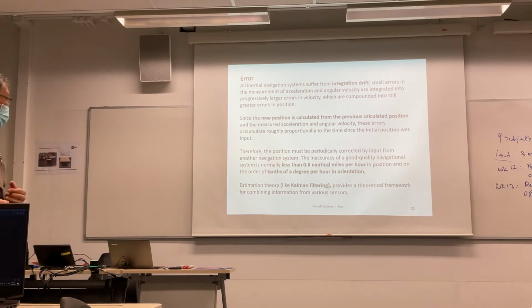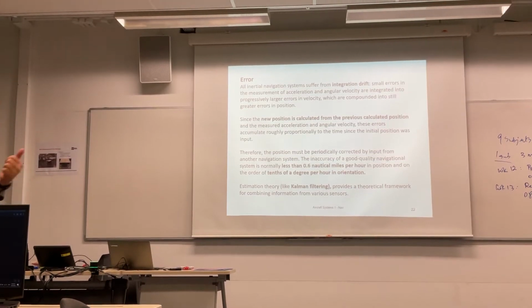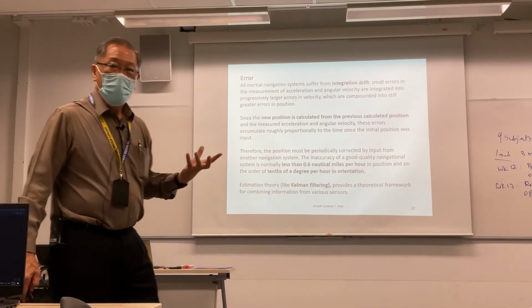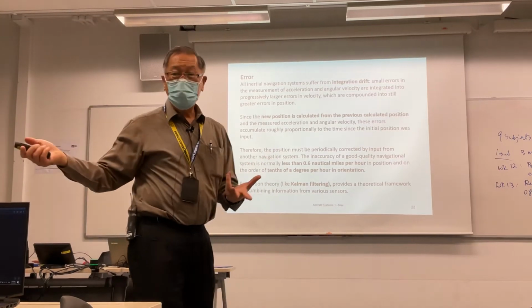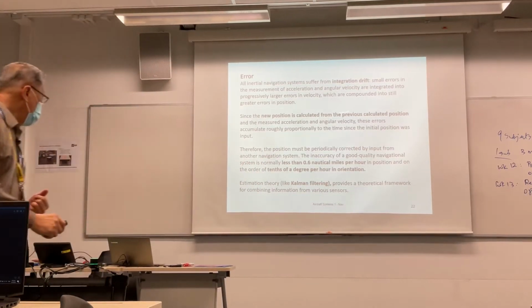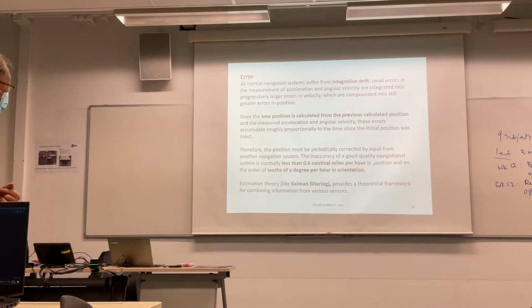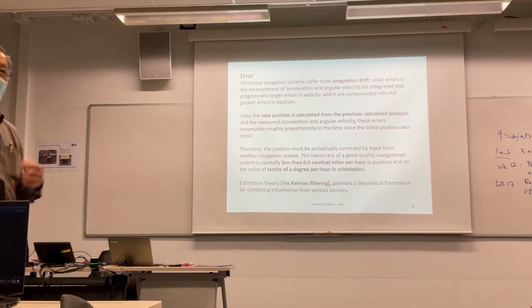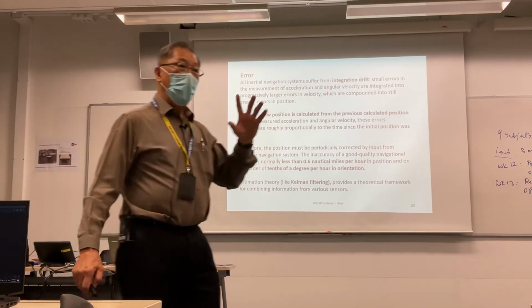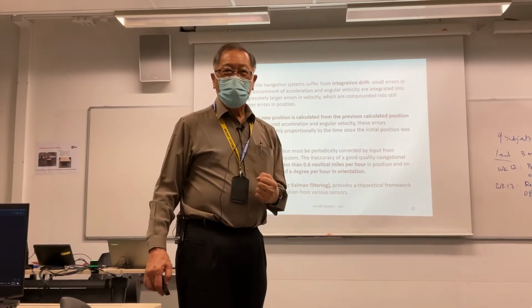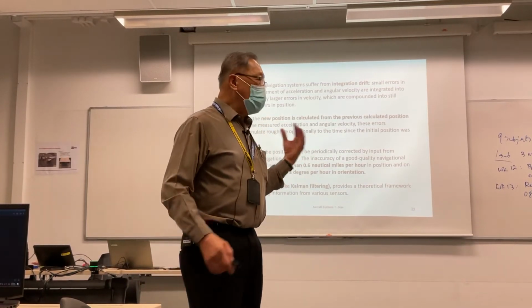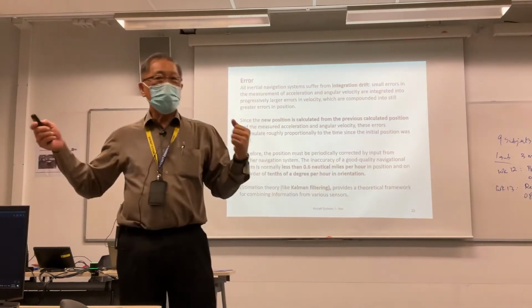For this system, we need to know what the problems are. Integration drift is the biggest problem for a DR system because the error keeps snowballing. The standard for INS and IRS is 0.6 nautical miles per hour. That means if you fly 10 hours, you will be off by 6 nautical miles, which is not acceptable in a navigation system. So INS is a long-term system, but the error integrates.